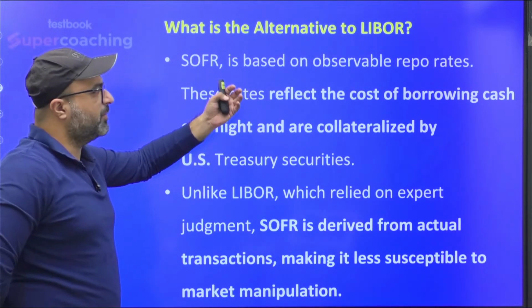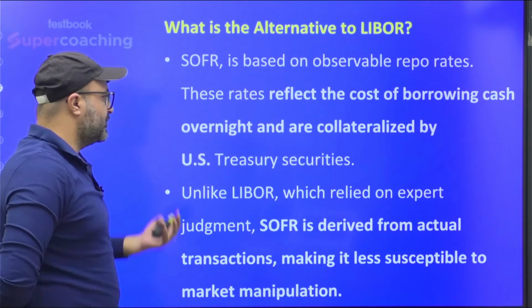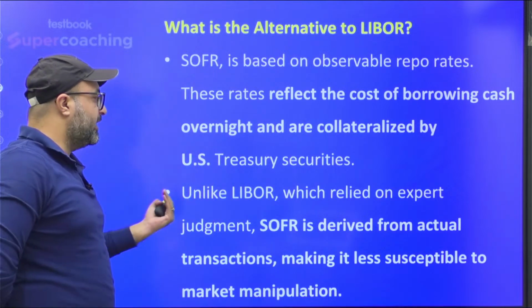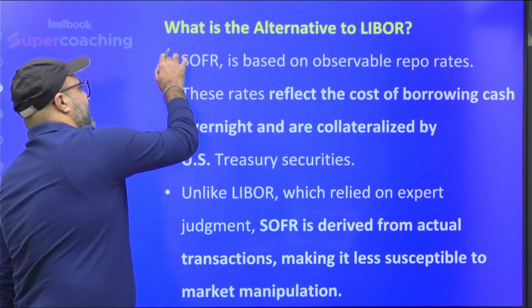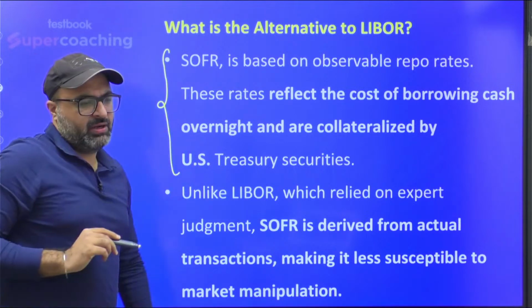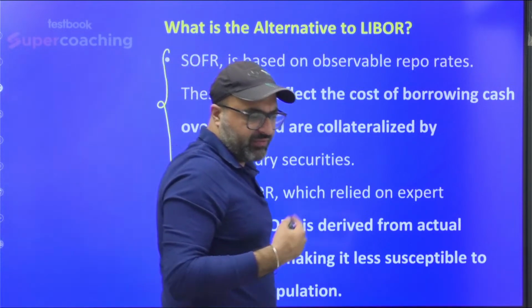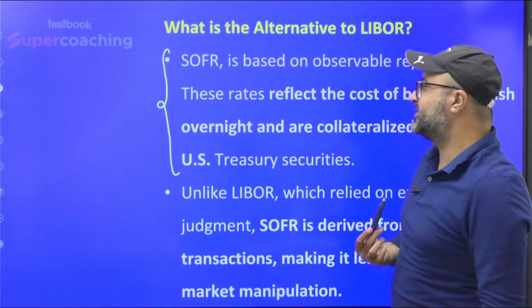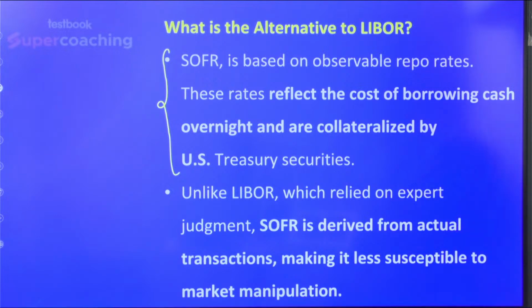SOFR is based on observable repo rates. So these rates reflect the cost of borrowing cash overnight and are collateralized by US Treasury securities. So basically, unlike Libor, where the calculation is done on the basis of expectations, now the calculation is done on reality. What reality are they saying? They are saying that SOFR, which is a US based rate, is calculated on the basis of the cost of borrowing cash overnight and is collateralized by US Treasury securities.